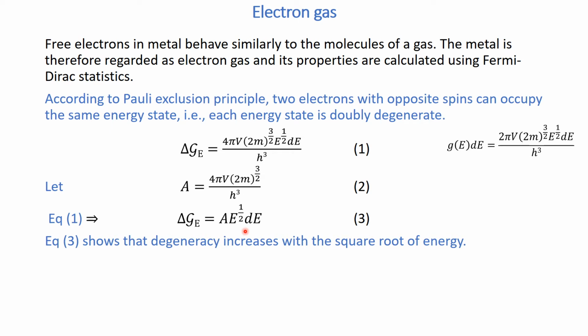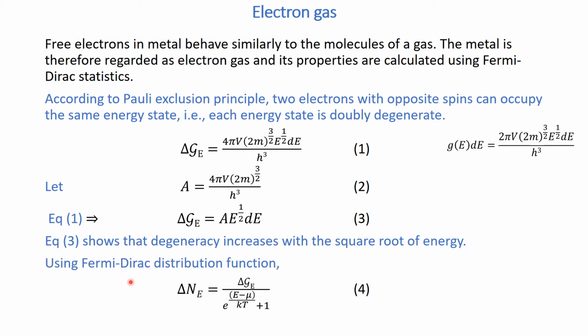When you go to the higher energy level L, it has S and P energy states. Similarly, if you go to the next energy level, M, it has S, P and D energy states. It means that when you go to higher energy levels, the degeneracy goes on increasing, and this increase in degeneracy is associated with the square root of energy.